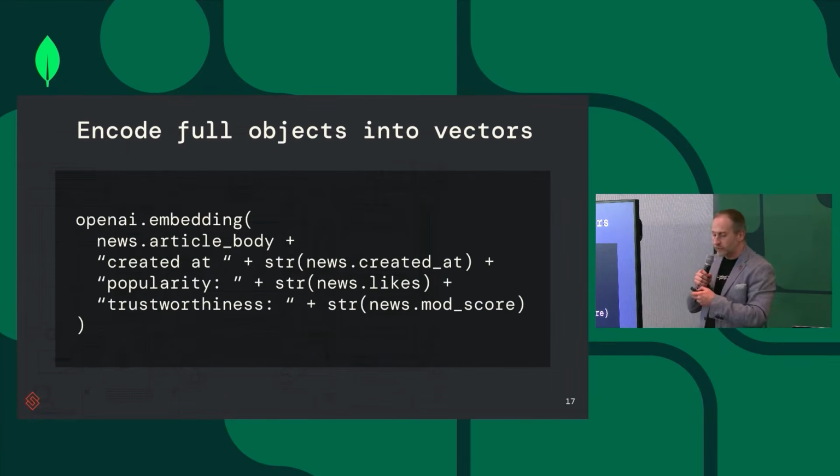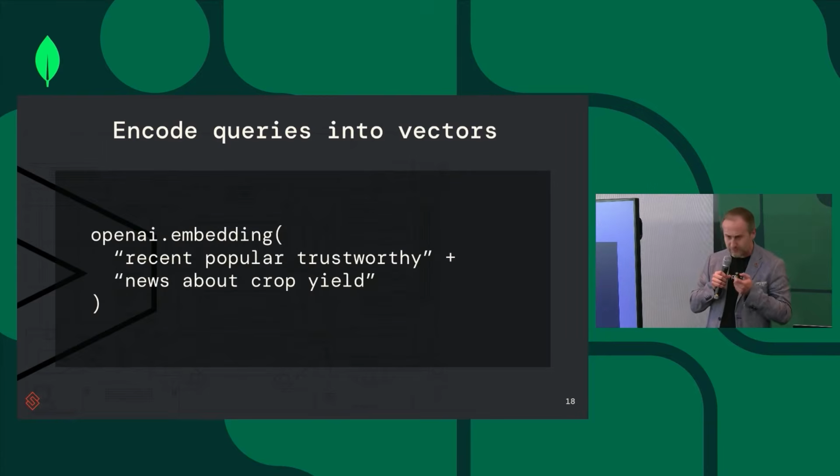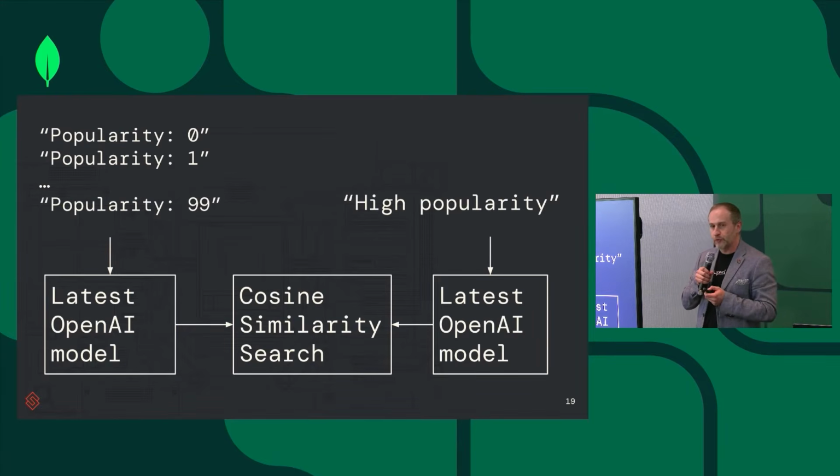And you see there are attributes such as creation date, number of likes or popularity, and the score of a moderator for trustworthiness. We'll do the same for the query. So again, we'll take the query and encode it with OpenAI, and then we'll try to match them.